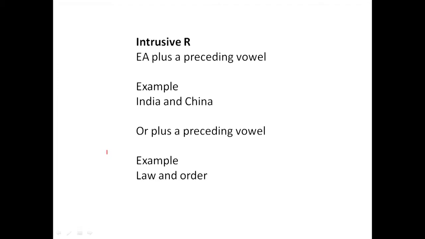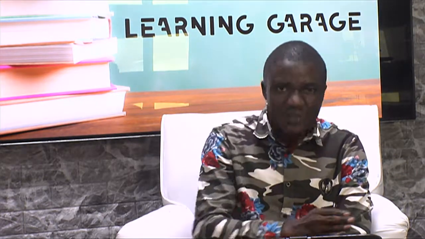When a word ends with the sound "ear", or when a word ends in the sound "or", and the other word begins with a vowel sound, we are to bring in R in between the preceding vowel and the next word. It's very, very essential.